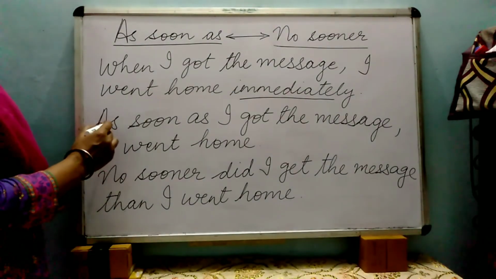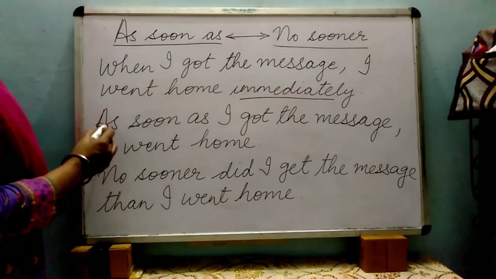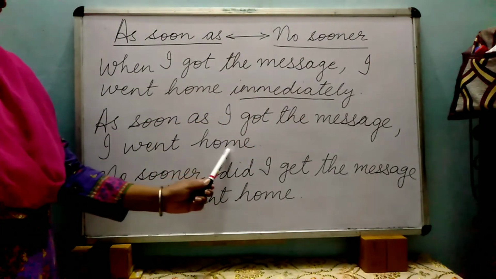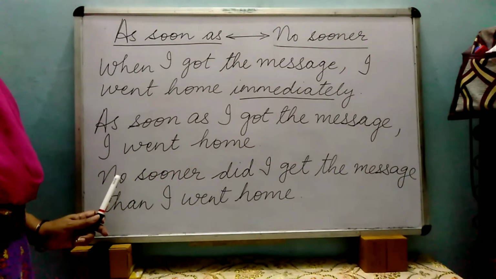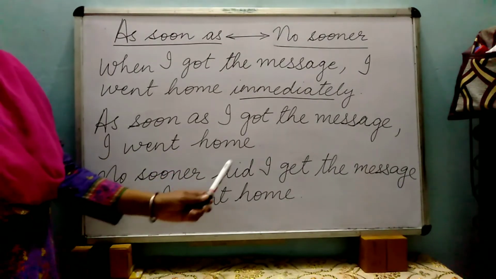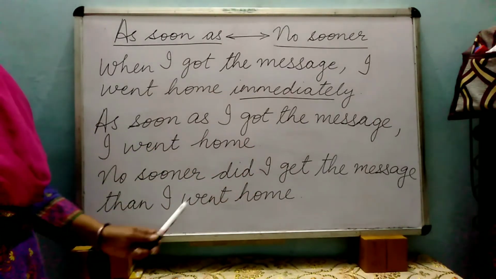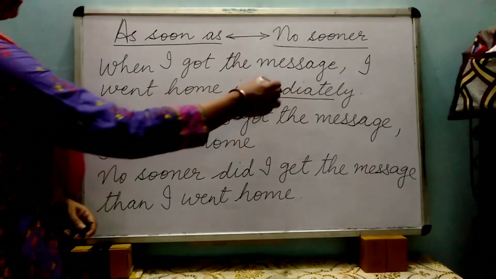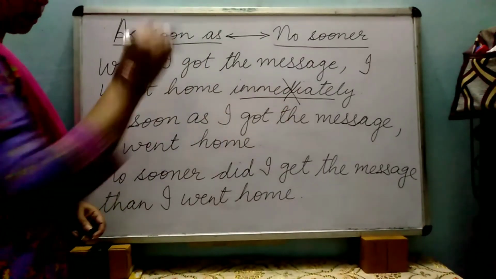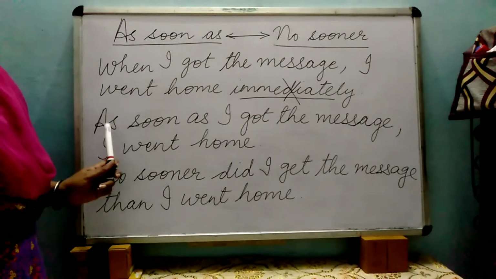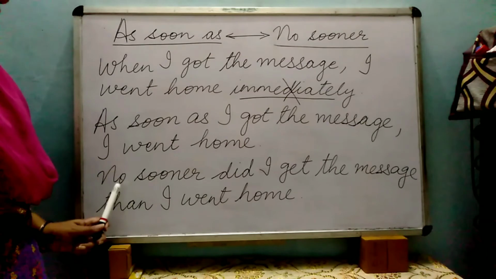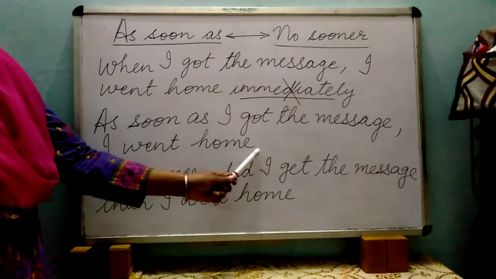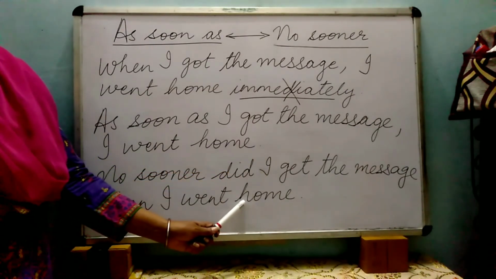So when you are writing with as soon as, how will you write? As soon as I got the message, comma, I went home. And with no sooner also, in the same way you will be writing, no sooner did I get the message than I went home. So yes, you see children, that in both the sentences you have removed the word immediately. Because here we have already used as soon as and no sooner. So you will not be using the word immediately in as soon as or no sooner sentences.